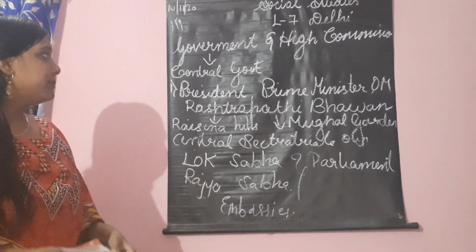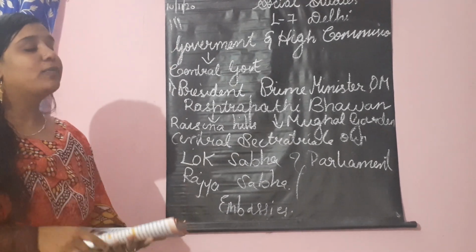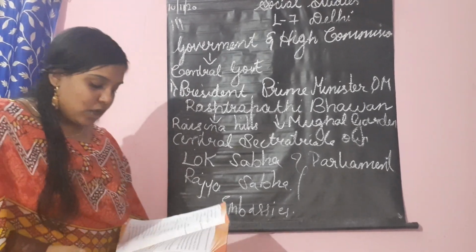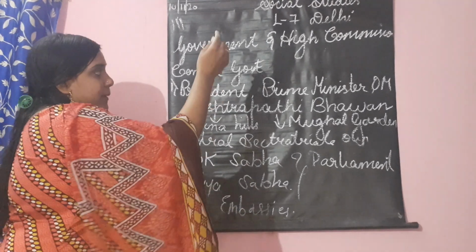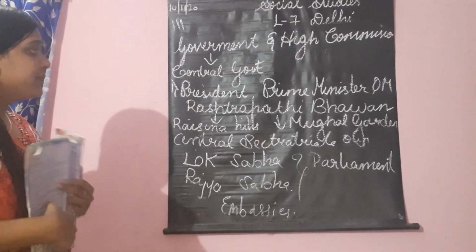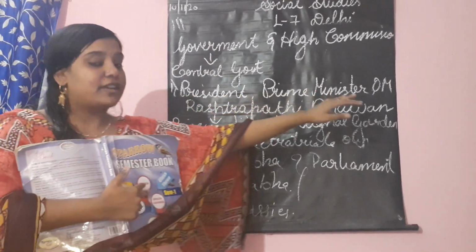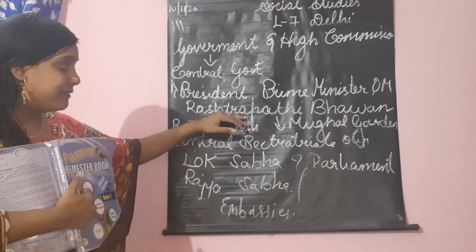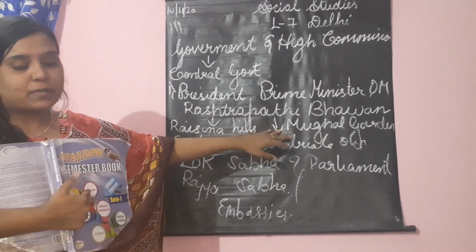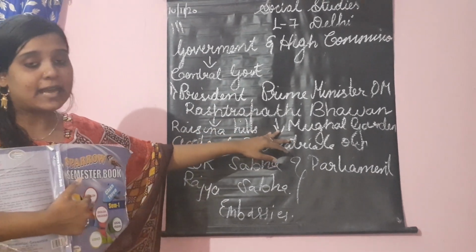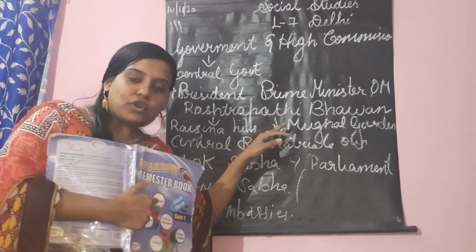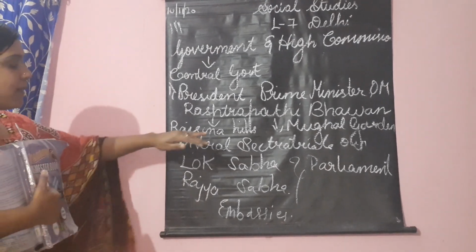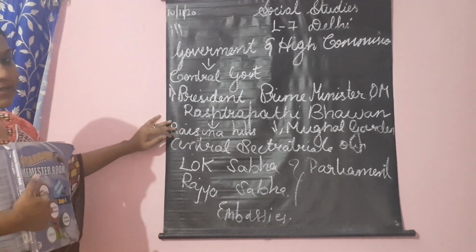Okay children, I will repeat it. Government and High Commission. Delhi is governed by the central government, and many important offices are located here. The President, Prime Minister and other ministers stay in Delhi. The President lives in Rashtrapati Bhavan, near which is a beautiful Mughal garden, which the public can also go and see in the month of February. Rashtrapati Bhavan is situated in the Raisina Hills.